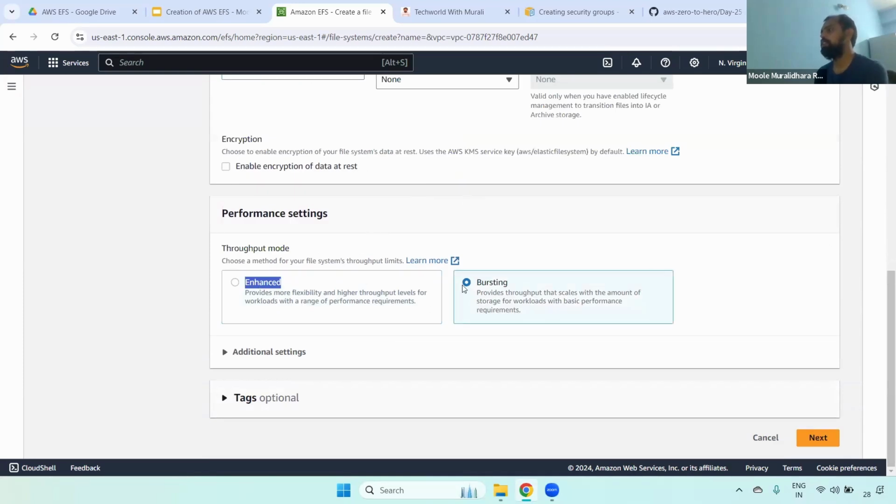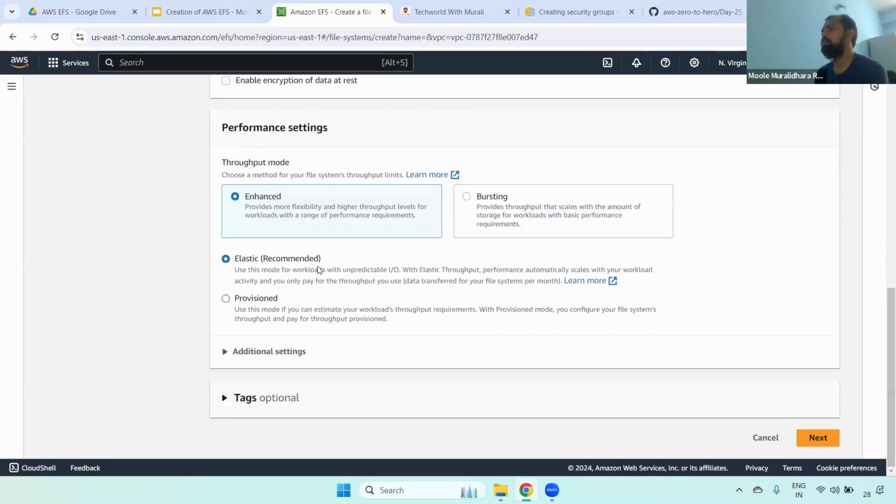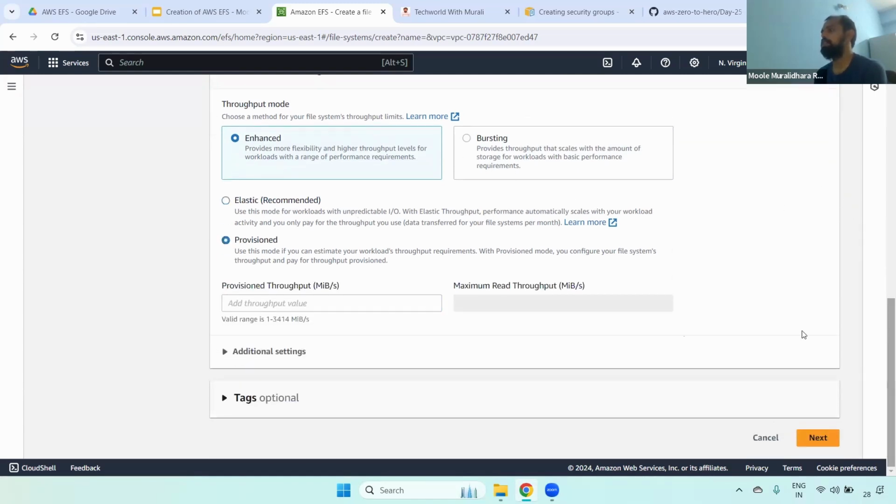Remember guys, bursting is very rarely used; we highly recommend choosing enhanced only. Here we have two types: elastic, which is recommended, and provisioned. Elastic keeps increasing throughput based on load. But when you choose provisioned, you can select a specific provisioned throughput in MBPS. If you see here, the value should be between 1 to 3414 MB per second. Okay, understand that?